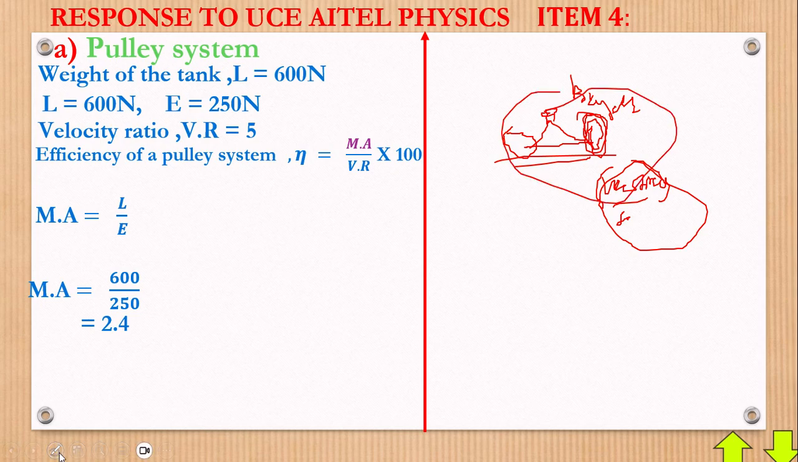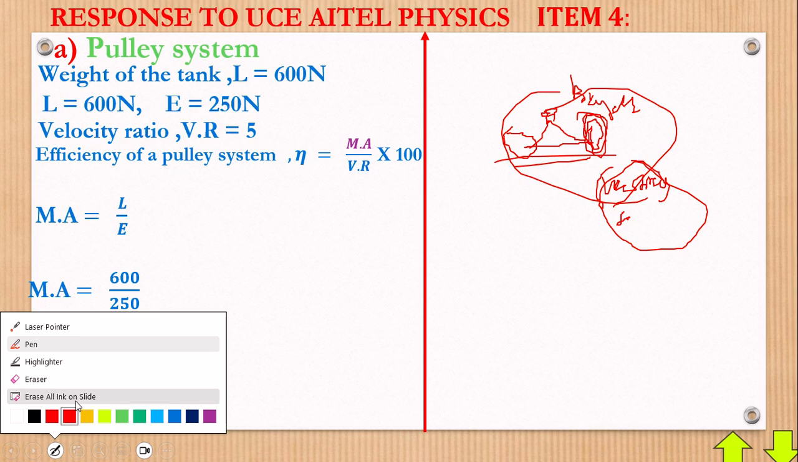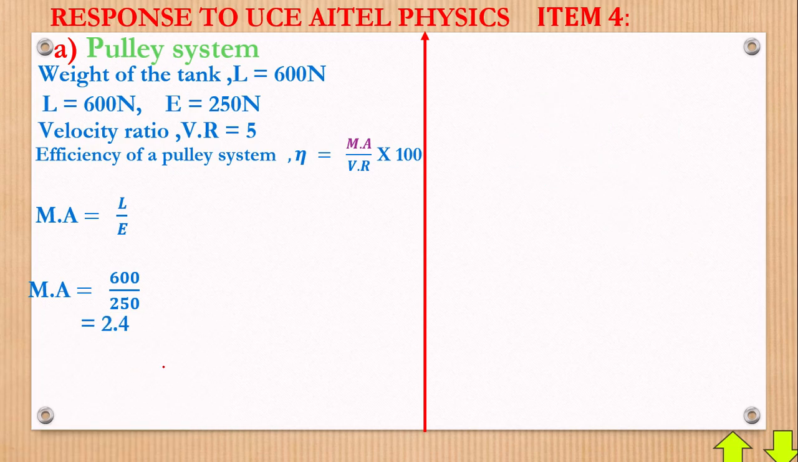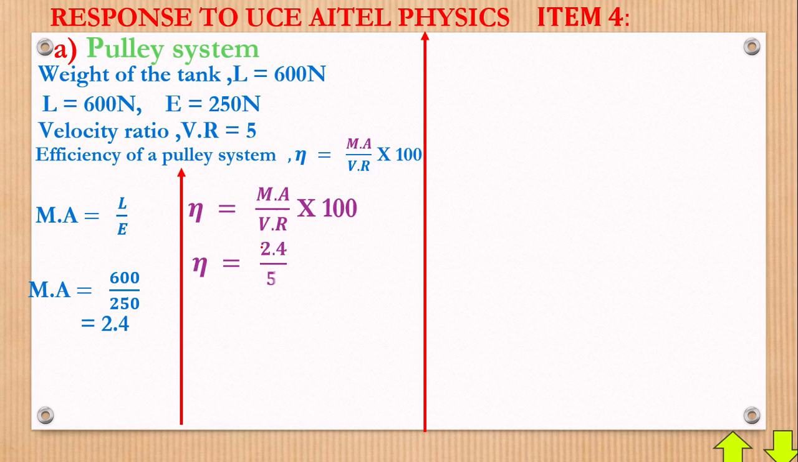Anyway, that is what we can simply mean by efficiency. Efficiency tells us how much better a machine is. With that, let's make the substitutions. We shall remind ourselves of the formula for efficiency: eta is equal to mechanical advantage over velocity ratio, times 100. And then we shall have that substituted.